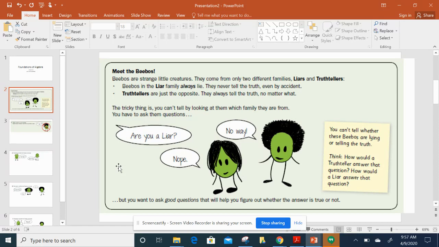So, the first way I want to introduce them is I want to ask the question, are you a liar? And this first little Bebo here says nope, and the second little Bebo says no way. And so I want to think, is this a good question that's going to tell me whether they are telling the truth or whether they are liars? So every time you hear a question, I want you to think, how would a truth teller answer that question? And how would a liar answer that question? And by determining those, oftentimes we can tell what kind of Bebo this is.